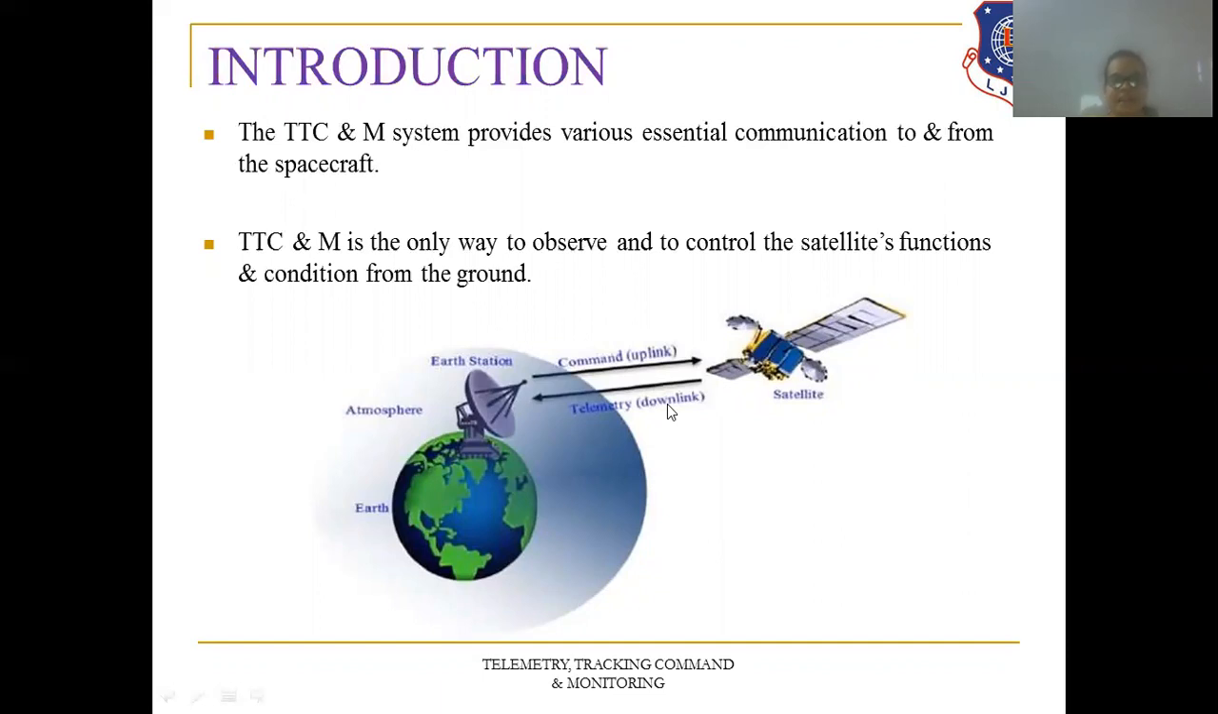Then second, that is tracking. We need to continuously observe the attitude and the orbit of the satellite, so for that we need tracking of the satellite, right? For a geostationary satellite, TTC and M is not required, as the main advantage of a geostationary satellite is that it is stationary with respect to the Earth. Clear? So TTC and M is mainly required for satellites other than geostationary satellites.